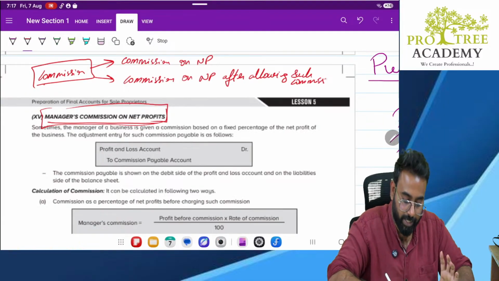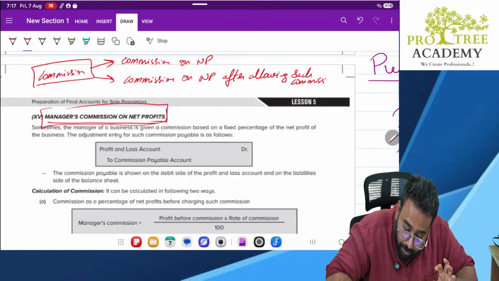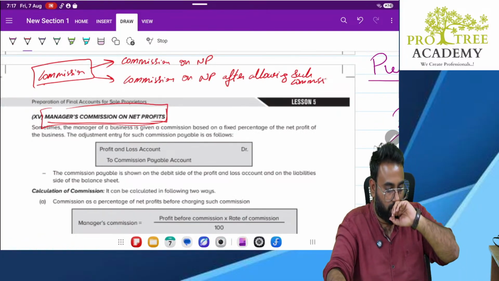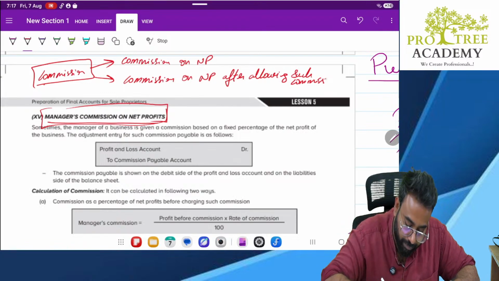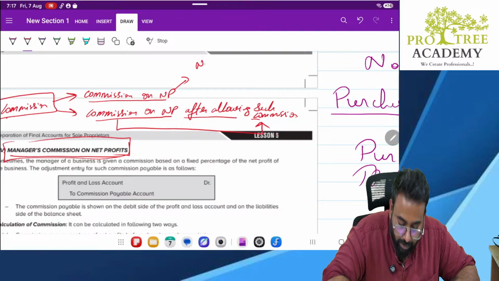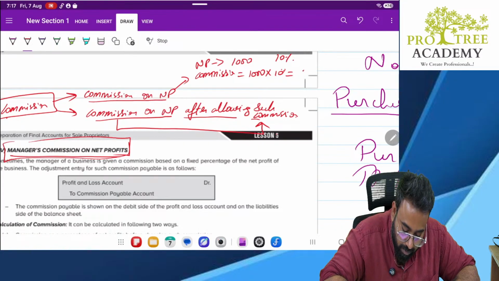There are two ways. One is commission on net profit. One is commission on net profit after allowing such commission. Which commission, sir? This commission. In other words, here, if my net profit is 1000 and my commission says 10%, then straight away the commission will be 1000 into 10%. That will be 100. This is under this method.